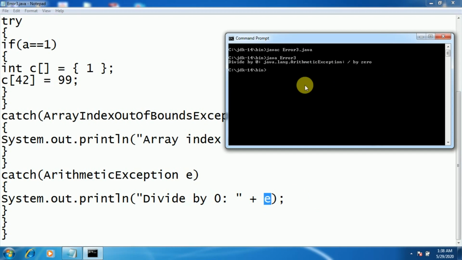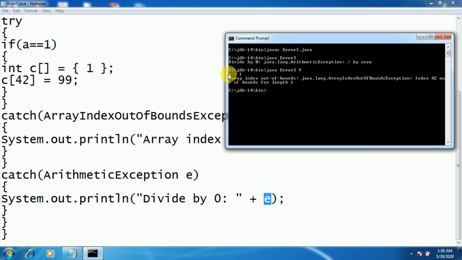Now once again I'll run the same program. Now here during the execution I will pass some value. Remember, you can pass any type of value, it may be integer, floating point, double, boolean, anything. It is considered a string, and I have passed one argument value.